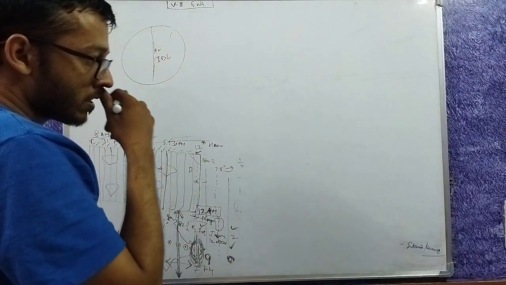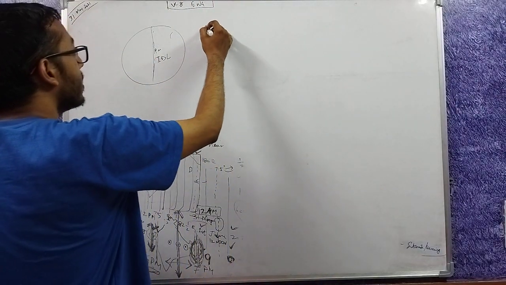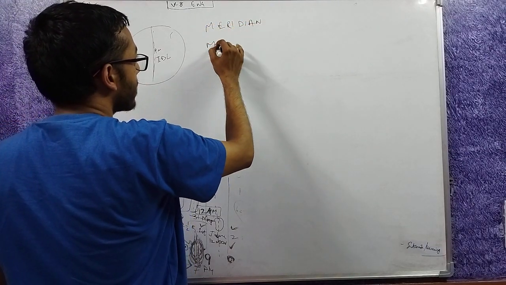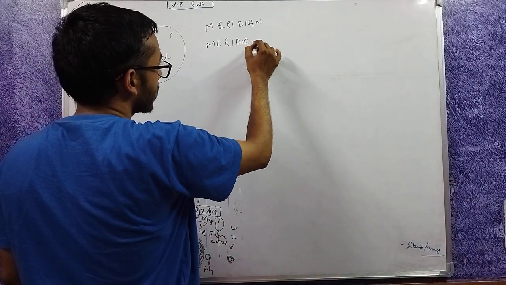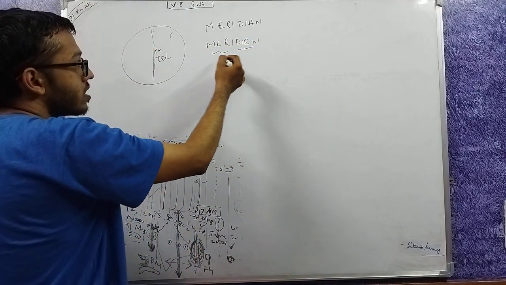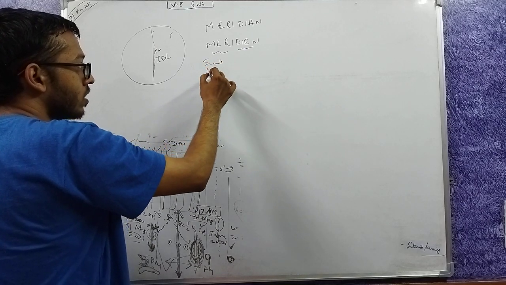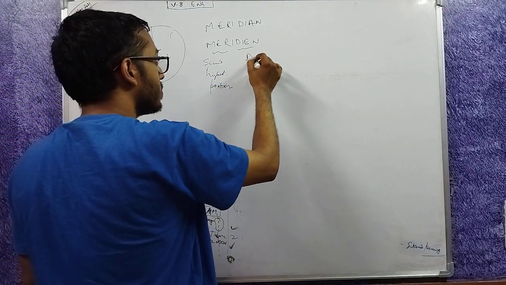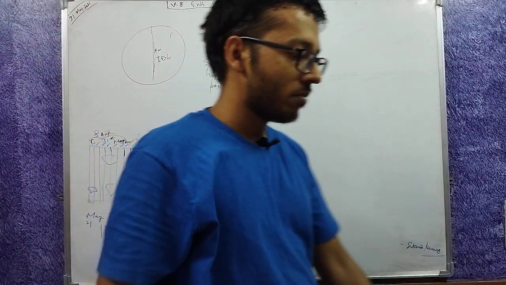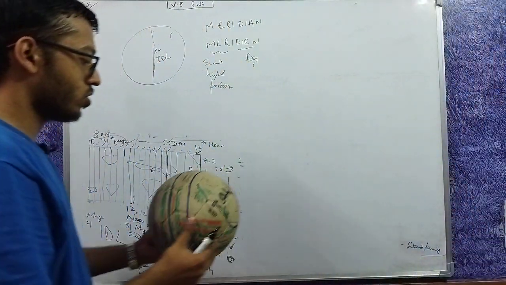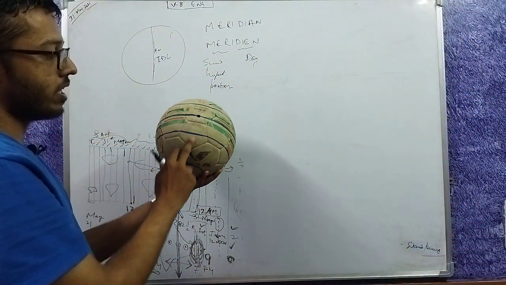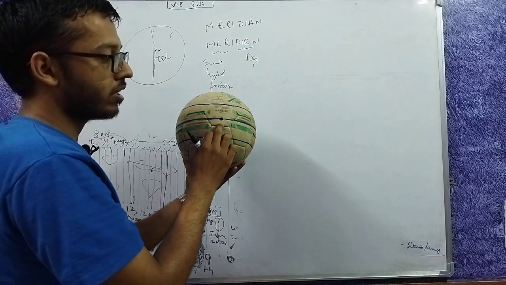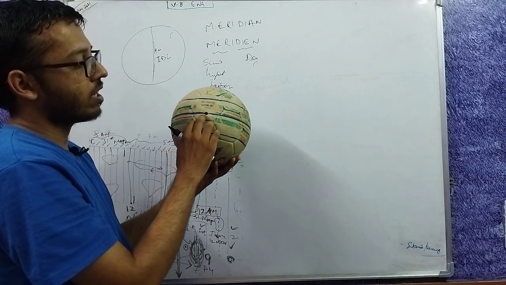How have we divided this? The meridian, you may also find the spelling as this in some books. Meri means sun's highest position. And this means day. So the time at which the sun is at the highest position in the sky, for example here on the prime meridian, it will be 12 o'clock, 12 noon, not 12 midnight. 12 o'clock may mean both 12 noon and 12 midnight.